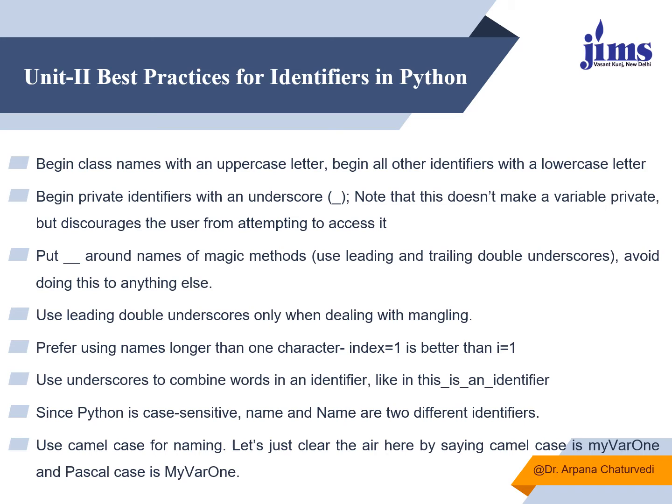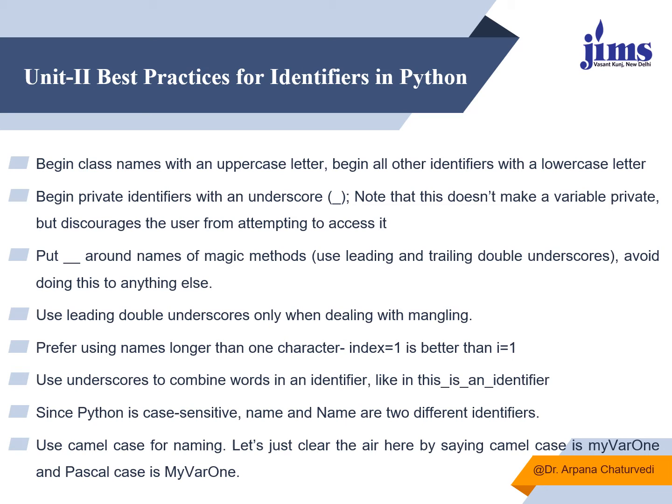So you should remember that whenever you are using names longer than one character, it should not be like i equals 1. It should be something like the position, whatever the character is, minus the index position. You can use underscore to combine words in an identifier, like this_is_an_identifier. So if you want to give an identifier a bigger name, you should use multiple underscores as a separator amongst the words.